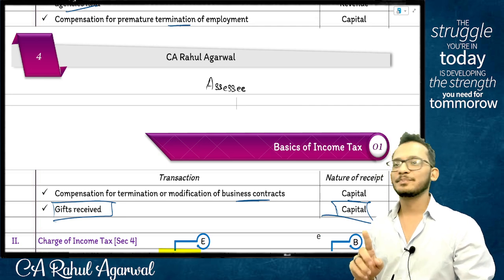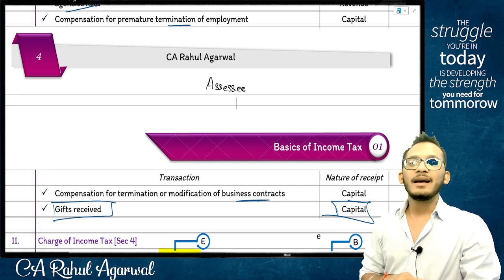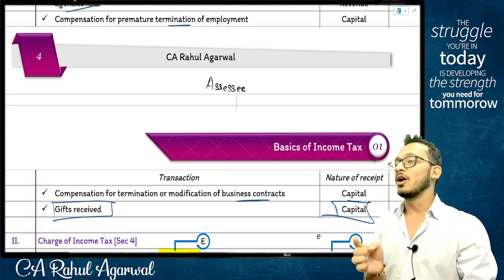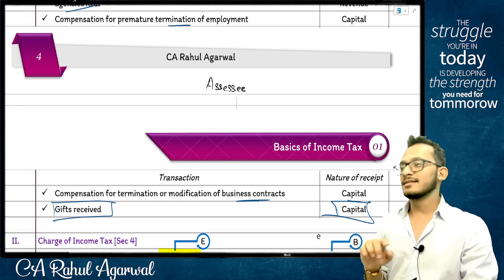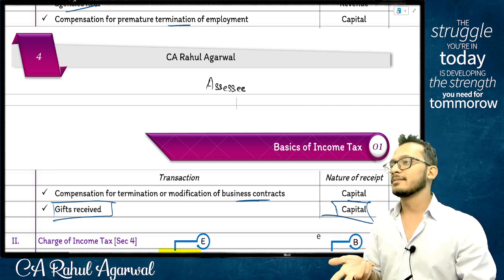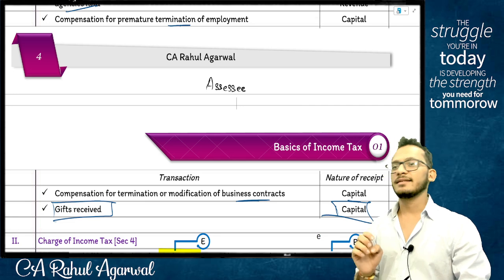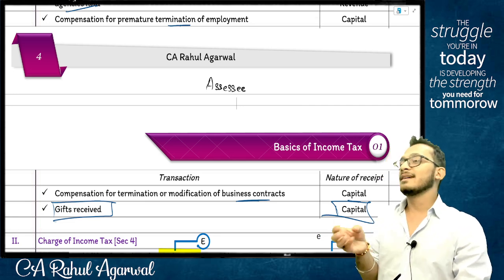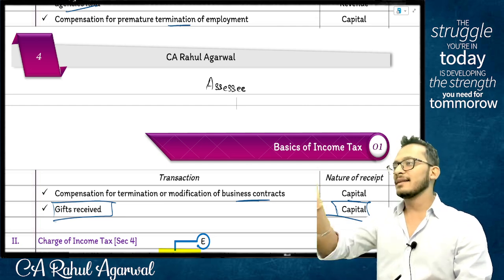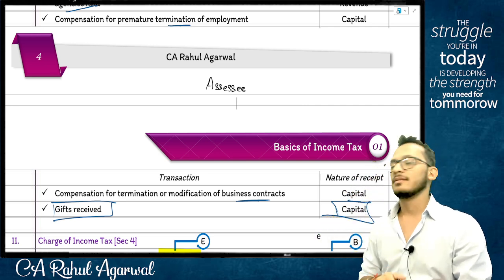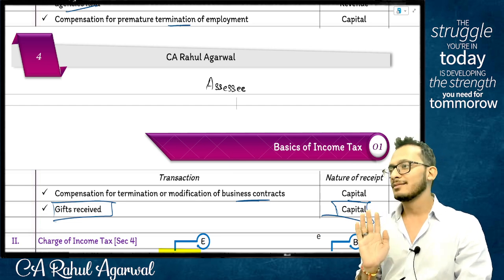Which means the definition is not correct. What is the definition now? An assessee means any person who is liable to pay tax or any other sum under this act, like interest, penalty, fine, etc. Yes or no? Yes. So assessee means any person who is liable to pay tax, interest, penalty, any other sum under the act. Correct? Agreed, not agreed? Any doubts on this? Good enough to go? Definition looks complete.